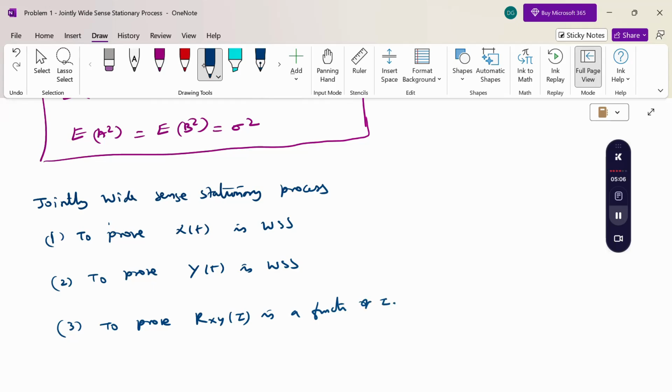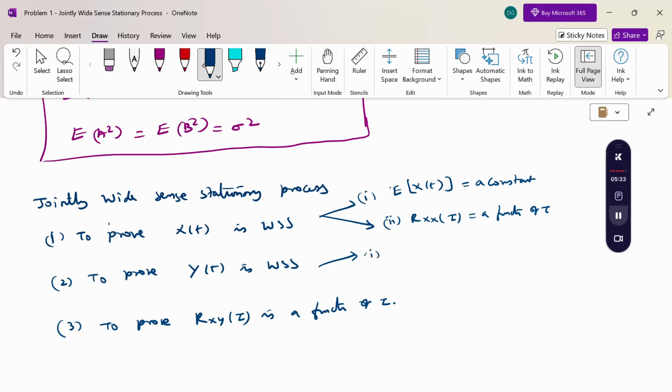If these three conditions are satisfied, then it is a jointly WSS process. For the first, we need two conditions: expectation of X(t) is constant, and R_XX(tau) is a function of tau. For Y(t) also two conditions: expectation of Y(t) is constant, and R_YY(tau) is a function of tau. This is what we are going to prove.